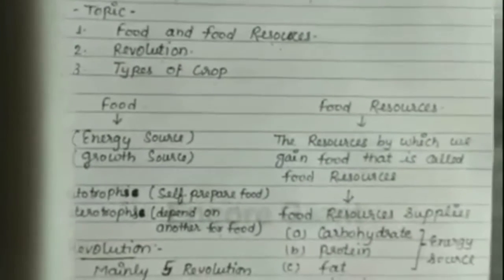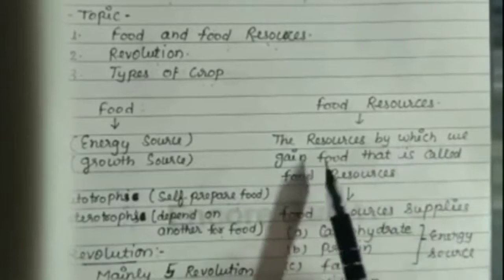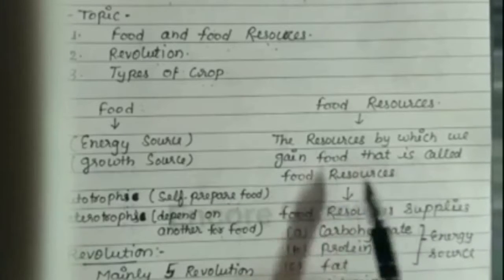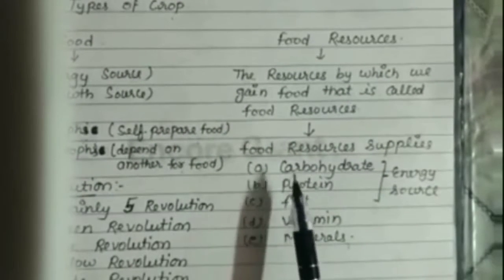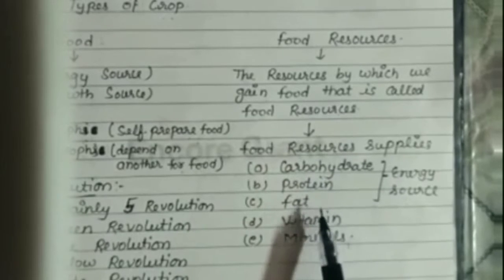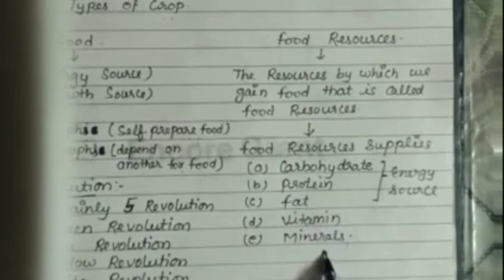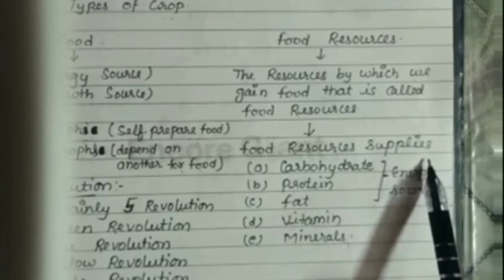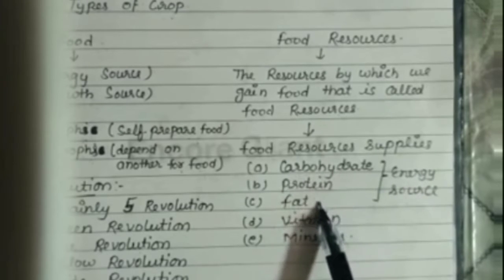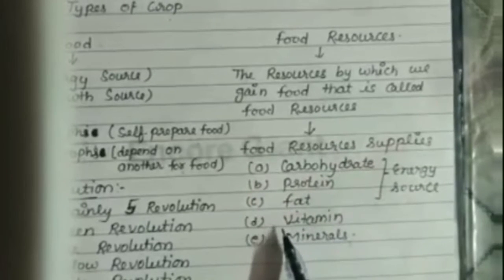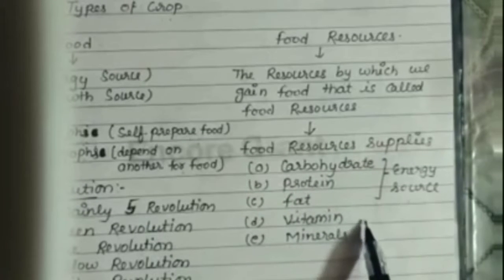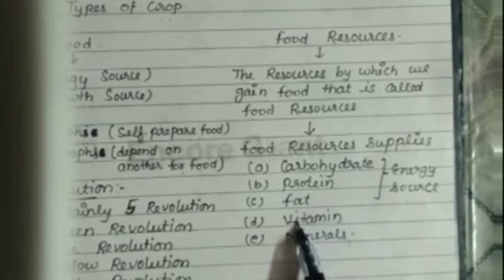Now the second topic, food resources. Food resources are those resources by which we gain food. Food resources supply carbohydrates, protein, fat, vitamins and minerals. Carbohydrates, proteins and fats are the energy source because they provide energy to the human body. Vitamins and minerals are the strength resources because they provide strength to the human body.